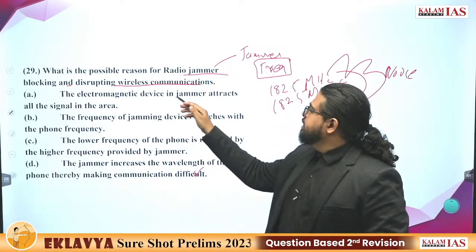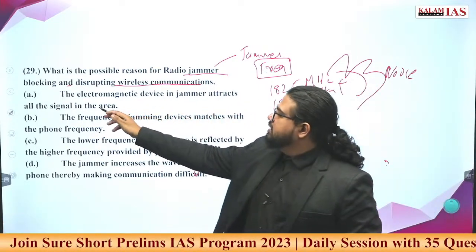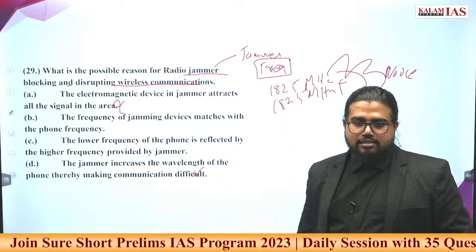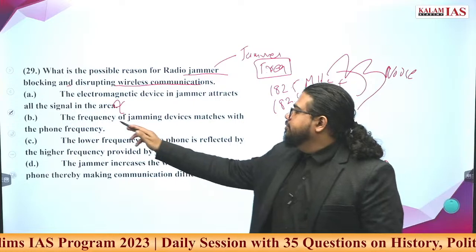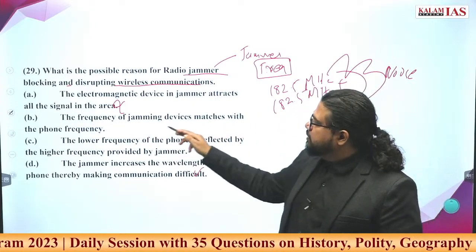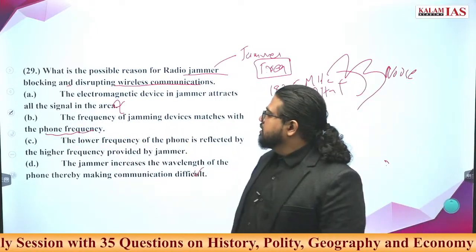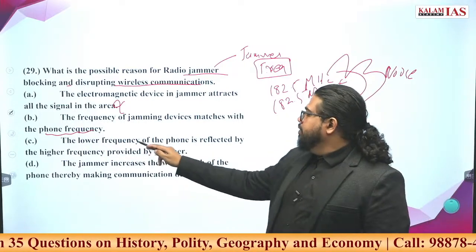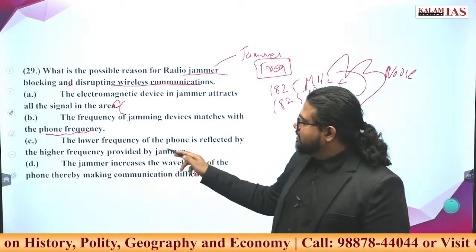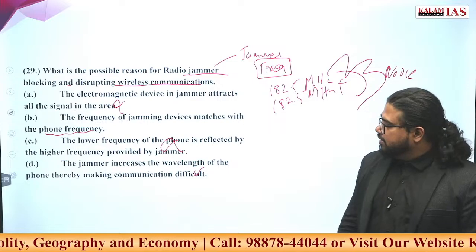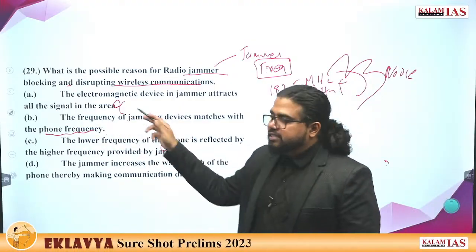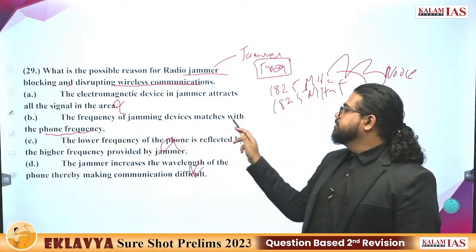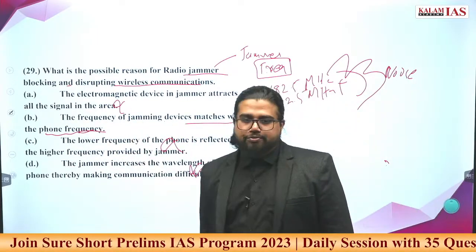The electromagnetic device in jammers attracts all signals in the area. It cannot attract all signals. It transmits signals with specific frequencies. The frequency of the jamming device matches the phone frequency. Keep that on hold. The lower frequency of the phone is reflected, cannot be. The jammer increases the wavelength, cannot be. So the best feasible option here is that the frequency of the jamming device matches the phone frequency.